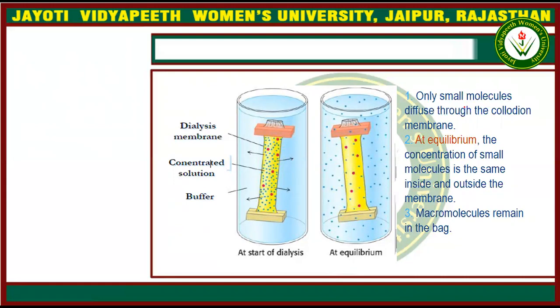Only small molecules diffuse through the membrane, not the large molecules. At equilibrium the concentration of small molecules is the same inside and outside the membrane.